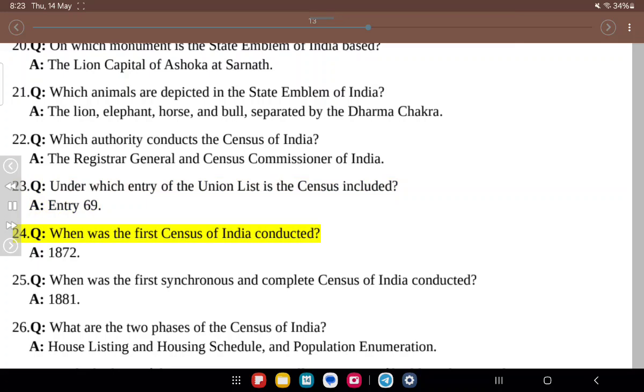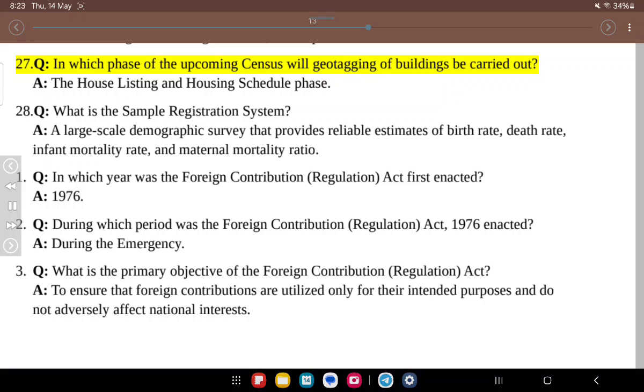24. Q. When was the first census of India conducted? A. 1872. 25. Q. When was the first synchronous and complete census of India conducted? A. 1881. 26. Q. What are the 2 phases of the census of India? A. House listing and housing schedule, and population enumeration. 27. Q. In which phase of the upcoming census will geotagging of buildings be carried out? A. The house listing and housing schedule phase.